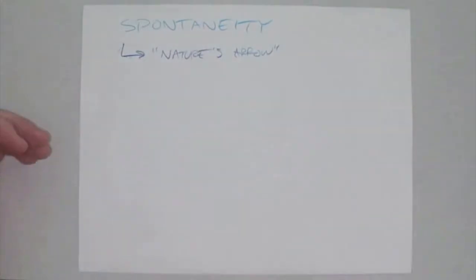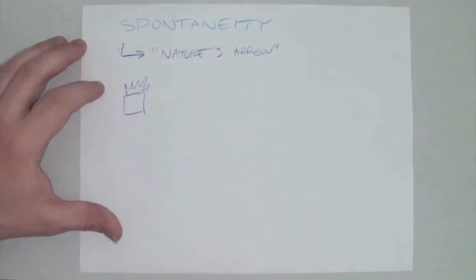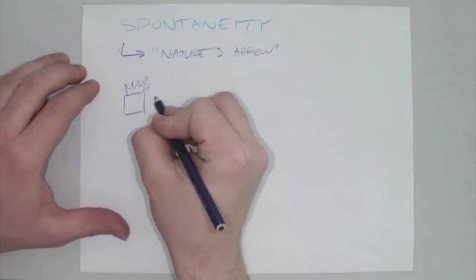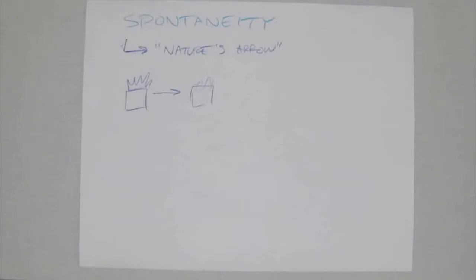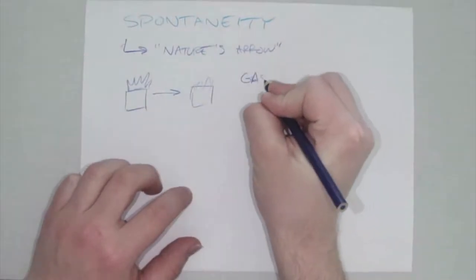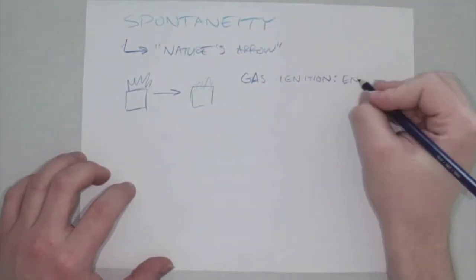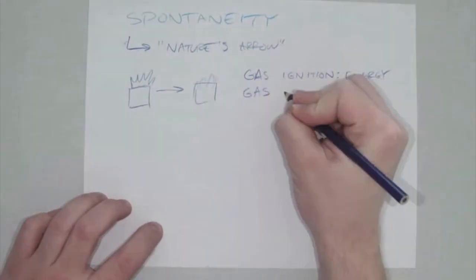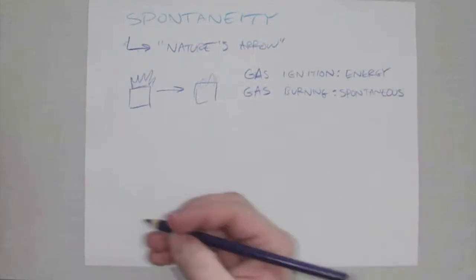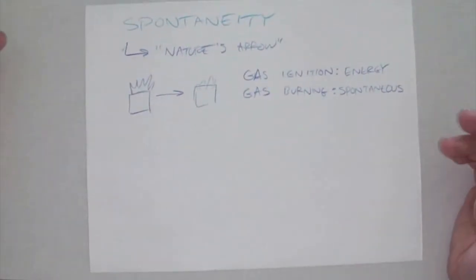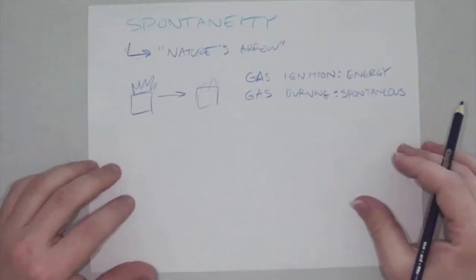Well, when we start thinking more specifically in chemistry about reactions, say we have a tank of gasoline and set fire to it. That is a spontaneous process where the gasoline turns into fire and fumes, and it doesn't need any extra help. For instance, gasoline ignition: we have a little bit of energy for igniting the gas, but when we have gas burning, that is spontaneous. Another way to define a spontaneous process is something that takes place without any continuous help or any extra force causing it to happen.